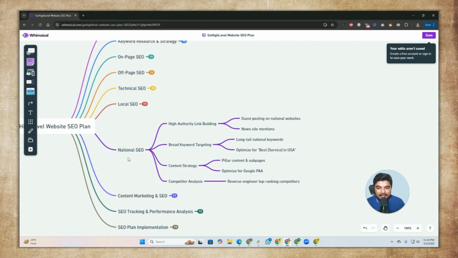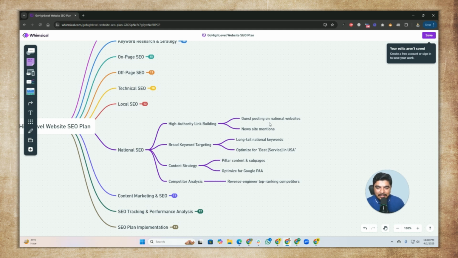The new thing is national SEO. I think maybe you hear this for the first time. That's basically a specific keyword and specific area. For example, we will say high authority link building, guest posting on national websites. Like in local SEO we are going to target a specific state, but in national SEO we are going to target the complete US, not a specific state.